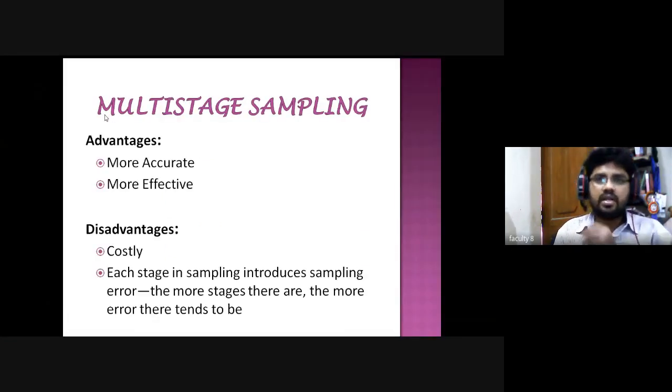As we know, the multi-stage random sampling method is more accurate and more effective. The disadvantages: when you take a multi-stage random sampling method, it is very costly.